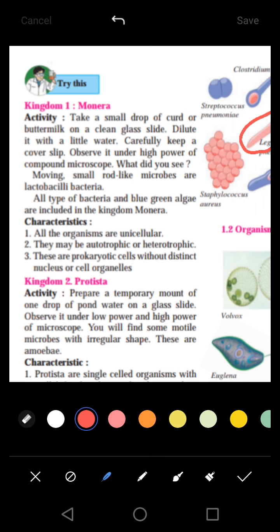Next, these are prokaryotic cells without a distinct nucleus or cell organelles. As we have said, Monera is included in the prokaryotes, so it does not have a well developed nucleus. Next kingdom is kingdom Protista.